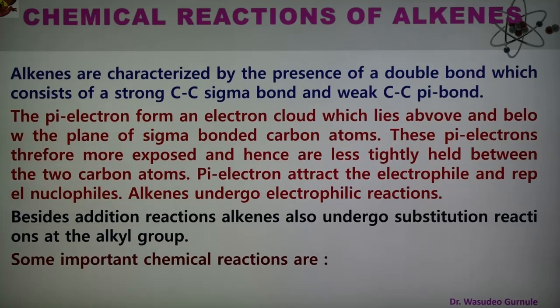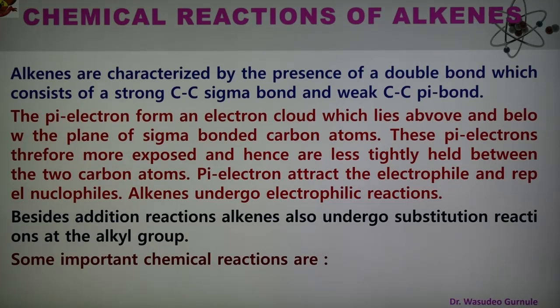These pi electrons are therefore more exposed and less tightly held between the two carbon atoms, and they attract the electrophile and repel the nucleophile. So alkene generally undergoes electrophilic reactions, and besides addition reaction, alkene also undergoes substitution reaction at the alkyl group.